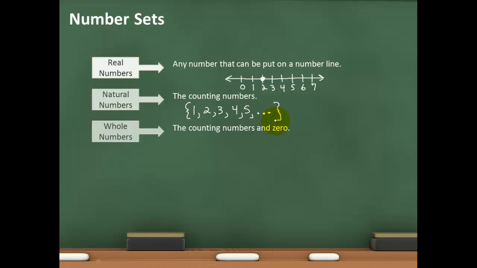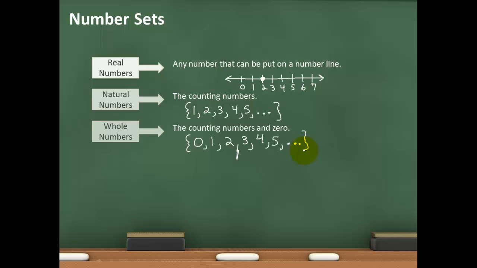Whole numbers are your counting numbers with 0, right? So instead of starting with your counting numbers, we're going to start with 0, and then we're going to put our counting numbers in there. And those are what we're calling your whole numbers. Again, they're going to continue indefinitely, but these are your whole numbers.